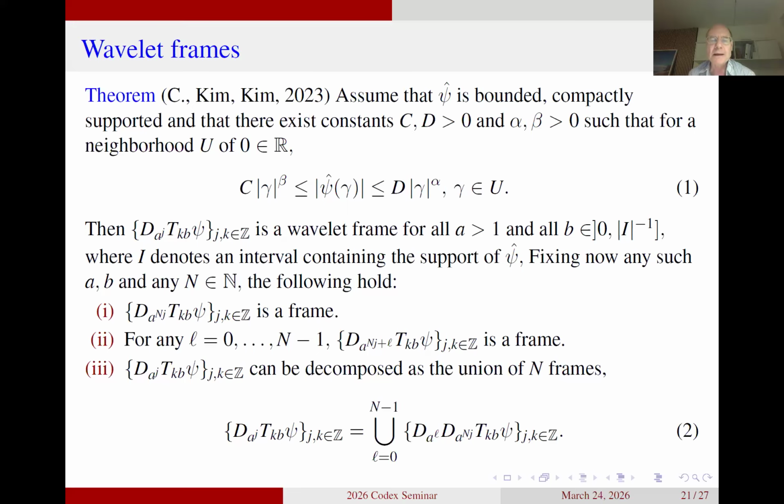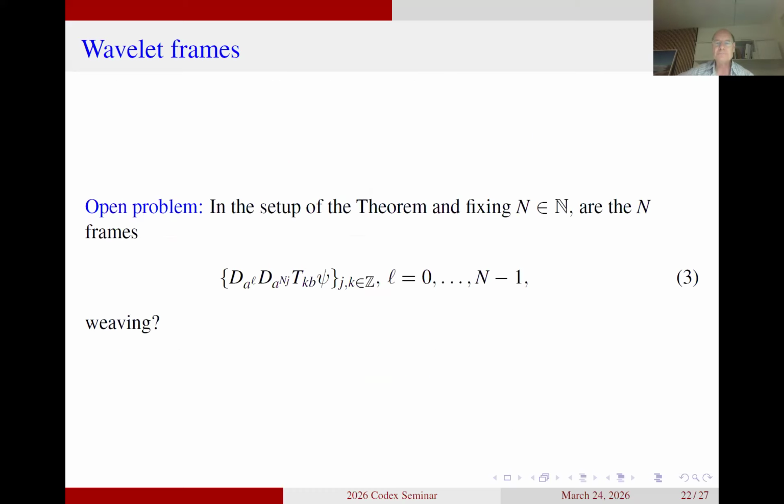But what it means for us is that the given frame actually can be decomposed into a union of n frames. And this is what I'm saying in the last displayed line. And this was exactly the property we had of the Carlson frame, that for each value of n, it could be split into a union of n frames. So this is what we get for these very particular wavelet frames. And of course, this leads to a question for us, namely, these frames, will they be weaving?